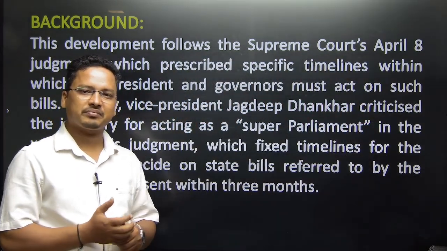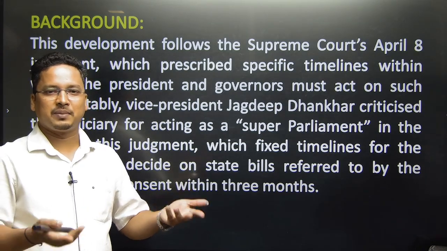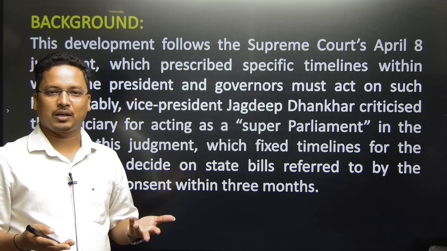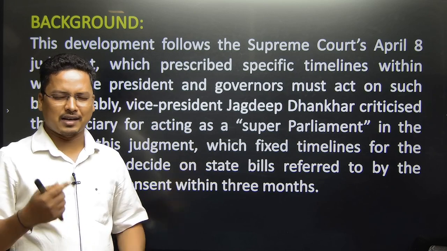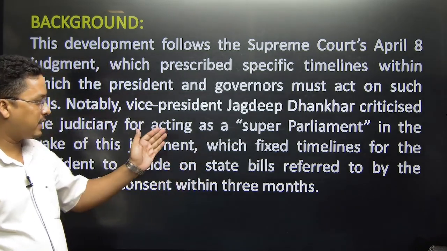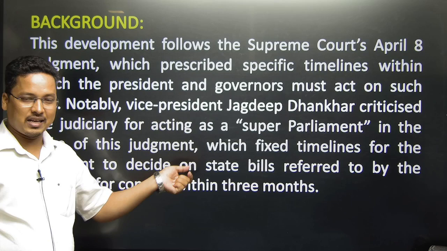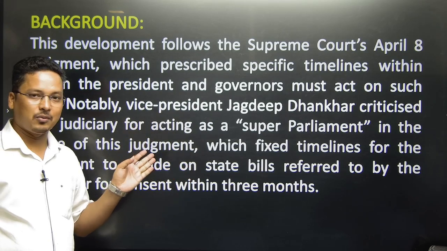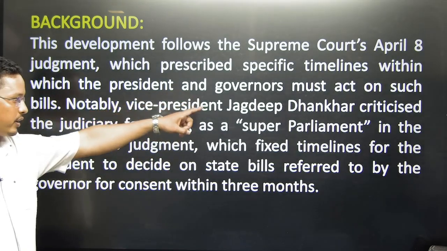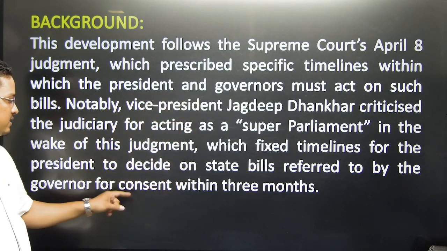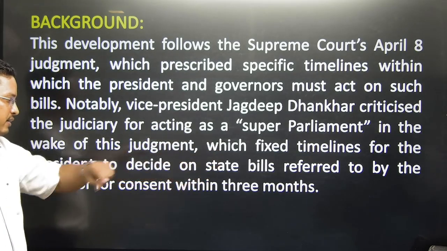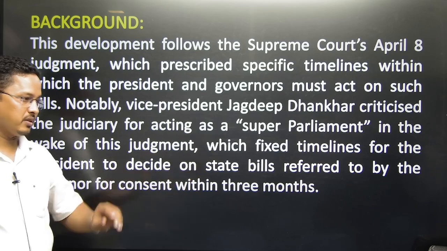That means the people's voice is being suppressed. We don't have any value. The Governor is like a supreme authority. So a two-judge bench decided that the President and the Governor have to assent to the bill within a 3-month timeline. That means on the 8th of April, the Supreme Court fixed the timeline for the President to decide on the bills referred by the Governor within 3 months.